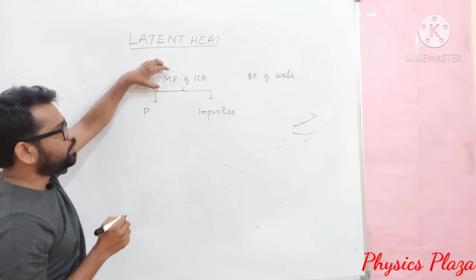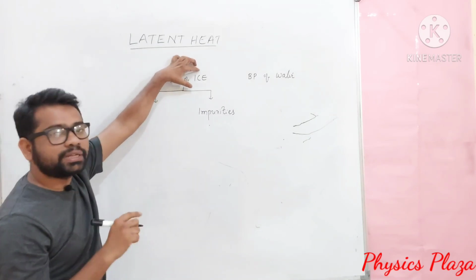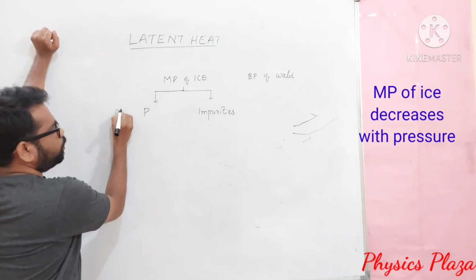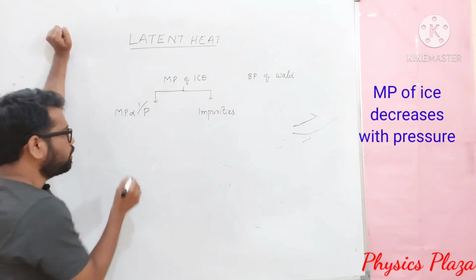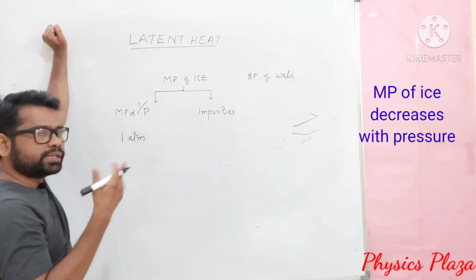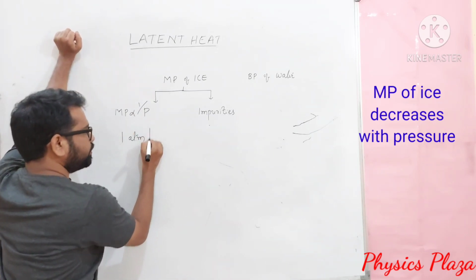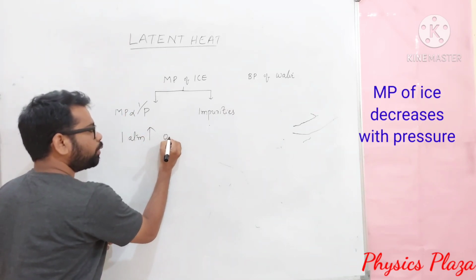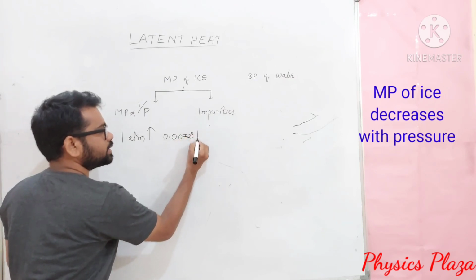Children, when we increase the pressure, the melting point of ice decreases. I can say the melting point of ice is inversely proportional to the pressure. For every 1 atm rise in atmospheric pressure, the melting point of ice is decreased. When we increase the pressure by 1 atm, the melting point of ice decreases by 0.0072 degrees Celsius.